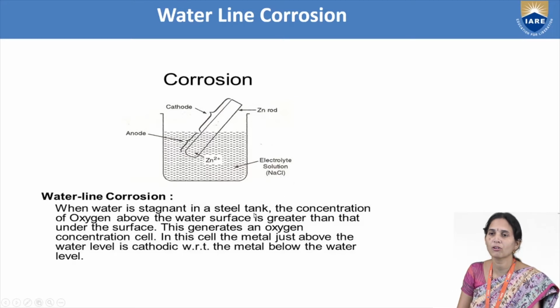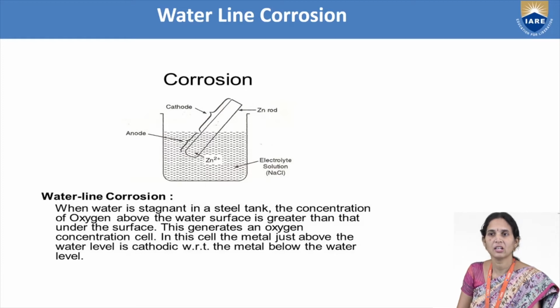We can take a steel tank or iron tank, where water is half filled. Which part of the iron tank will undergo corrosion, or act as anode? Just beneath the level of the water, where the iron metal is, that part starts acting as anode. That part will undergo oxidation. That part of the metal will lose electrons, converting into metal ions.